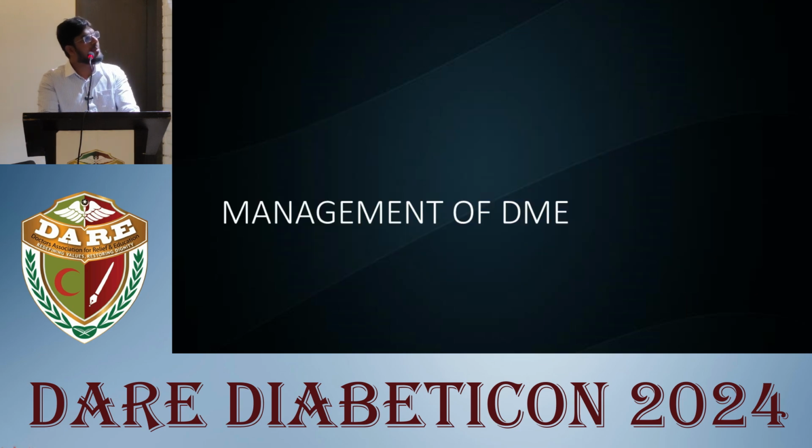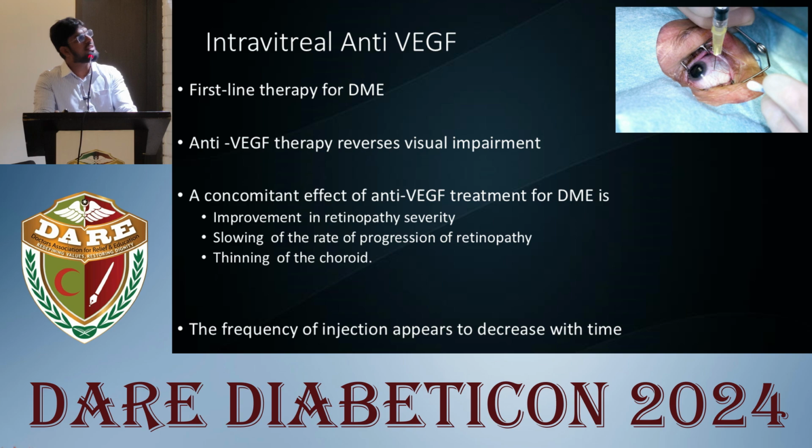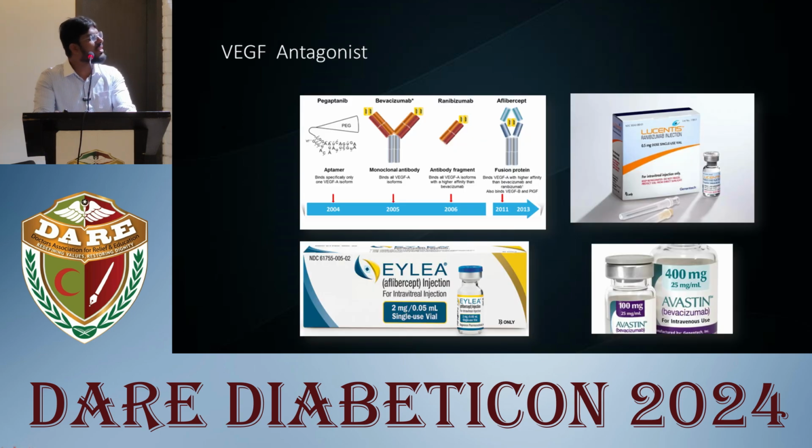So, coming to the management of diabetic macular edema or clinically significant macular edema, intravitreal anti-VEGF agents are the first line of therapy for DME. They reverse visual impairment by decreasing the macular edema. In addition, a concomitant effect of anti-VEGF is improvement in retinopathy severity, slowing the rate of progression of retinopathy, and thinning of the choroid, and the frequency of injection appears to decrease with time.